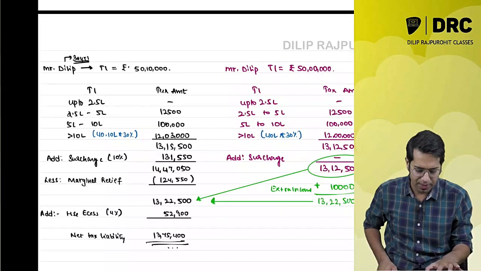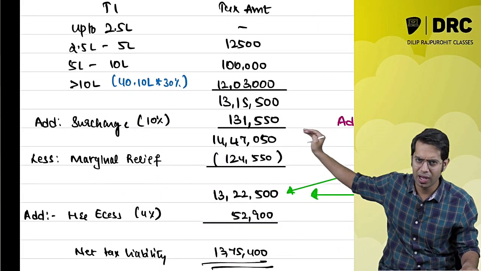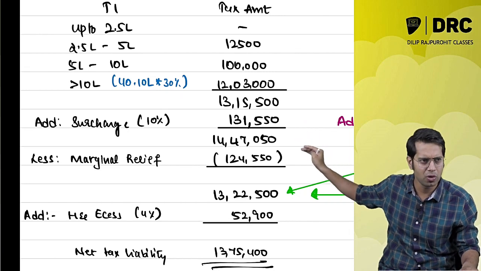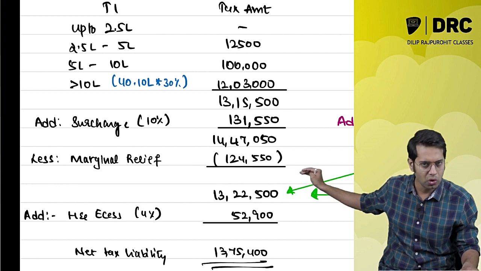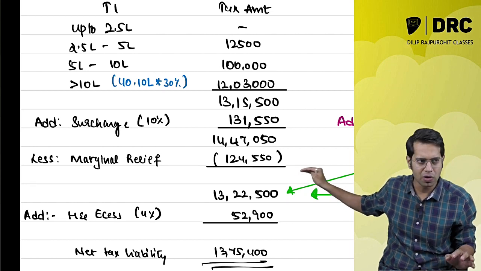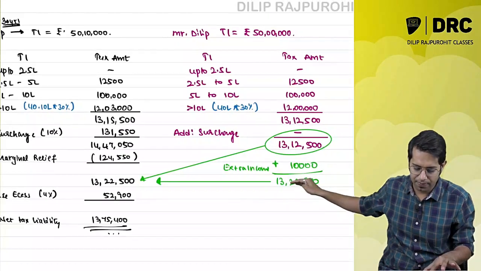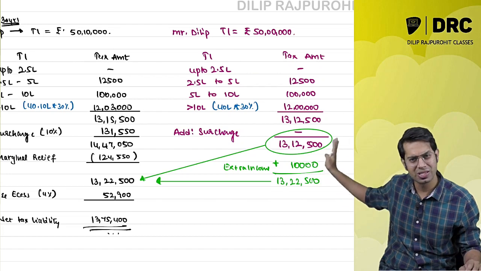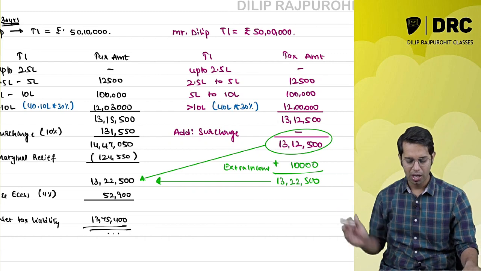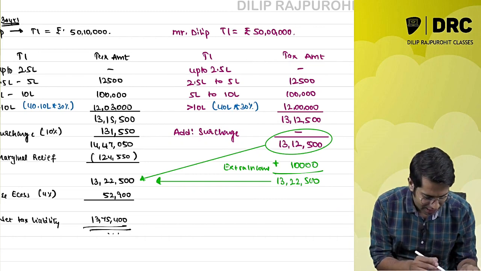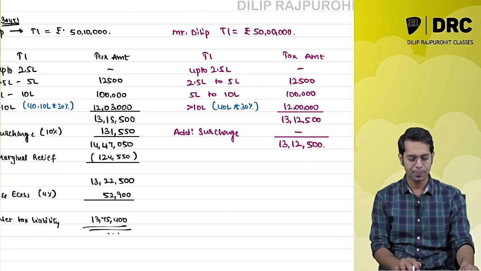How to cross verify, sir? Whatever amount you are getting as if there was no marginal relief, from that amount subtract the marginal relief amount, and you will get some amount on which you are going to add cess, correct? To cross verify, this is used. This is not something important; the explanation I have given in green color, the 10,000 rupees extra income, is not required. It is only for understanding the concept properly.